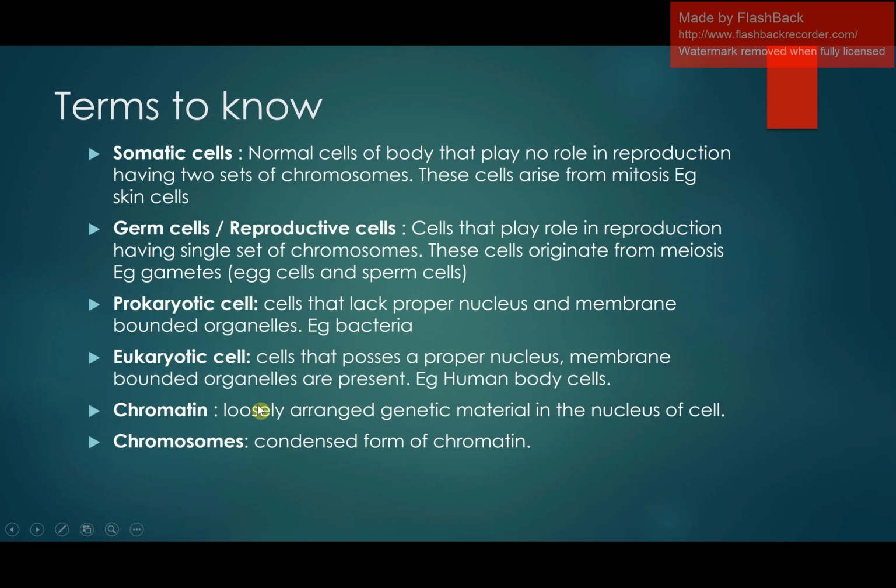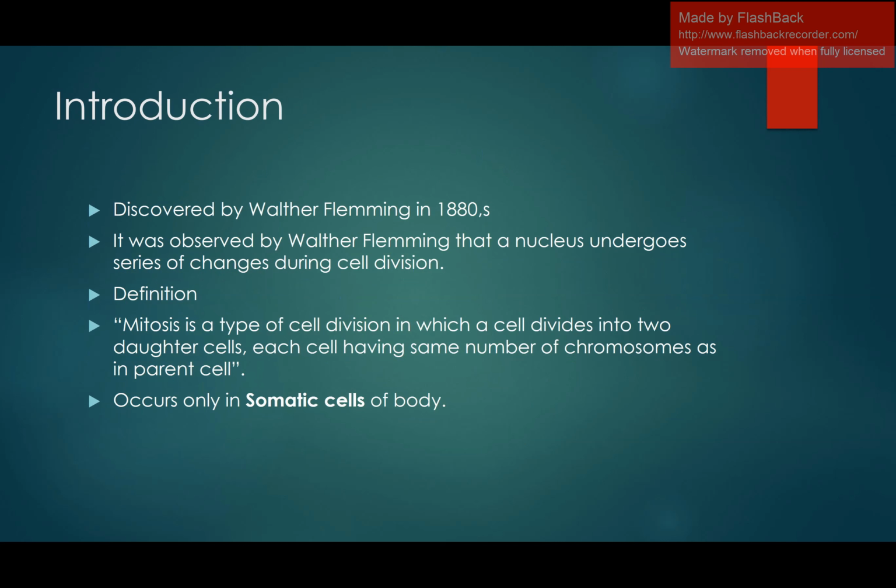But if it is present in a loose, thread-like arrangement when cells are not in the division phase, the genetic material is present in the form of chromatin. But once the cell enters the division phase, that loosely arranged genetic material is converted into chromosomes, which are the condensed form of chromatin, and it may acquire some shape.